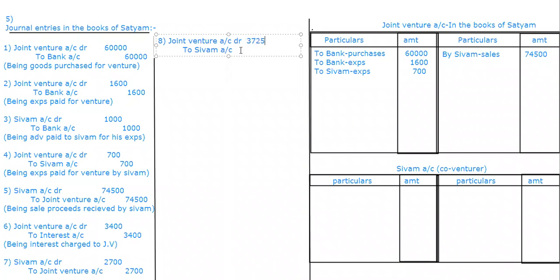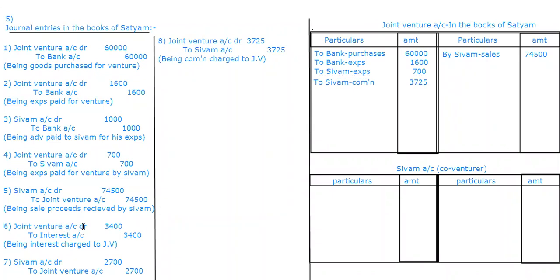Yeah, right. Being commission charged to joint venture. So that also I'm going to take here, to Shivam commission, which is 3,725.